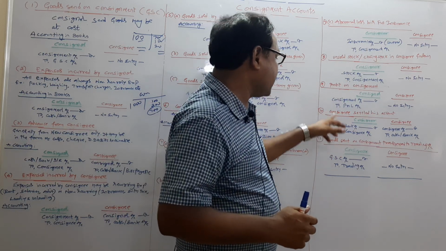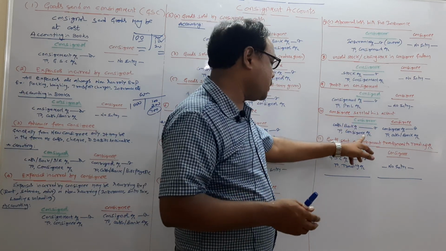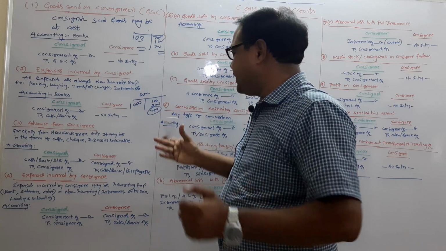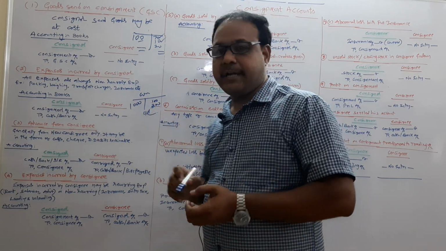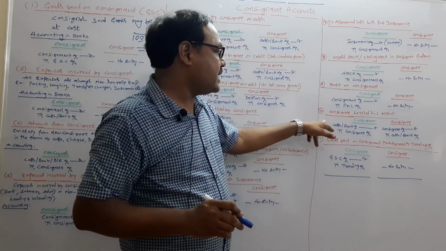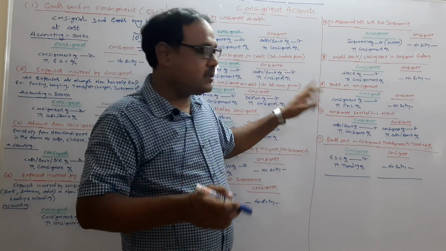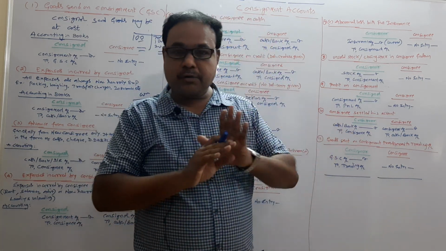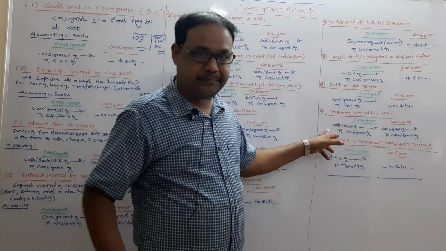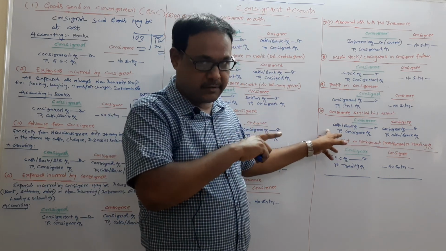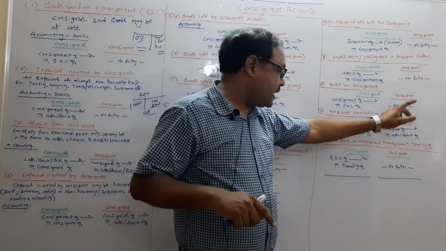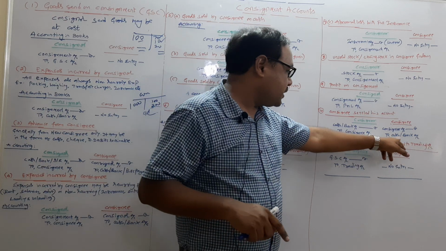So in the books of the consigner, cash or bank account debtor to consignee, because I received money. For example, if that money is not received, then what can I do? I will simply write carry down only. Then this entry you need not pass. What is the 10th one? Consignee settlement. If the consignee account is settled, then only you should write this entry. If the account is not settled by the consignee, then you should write carry down here and no entry. Okay? Now here I took a settlement. That is why I wrote the entry cash or bank account debtor to consignee account. Now in the books of the consignee, consigner account debtor to cash or bank.